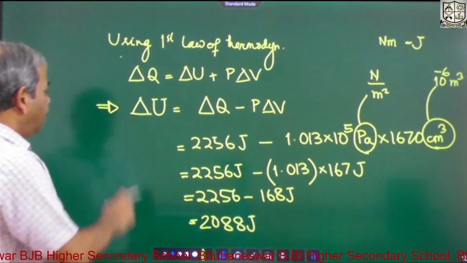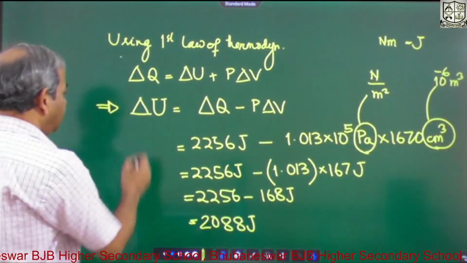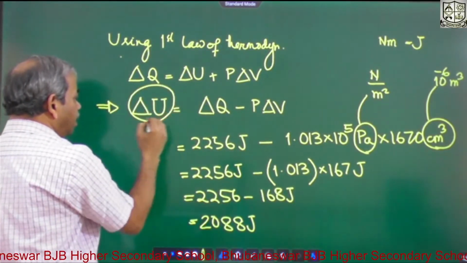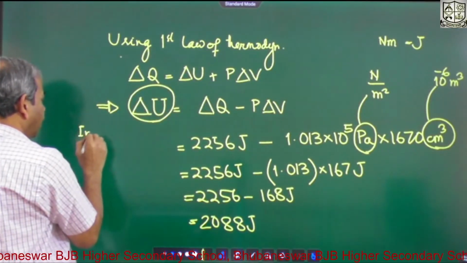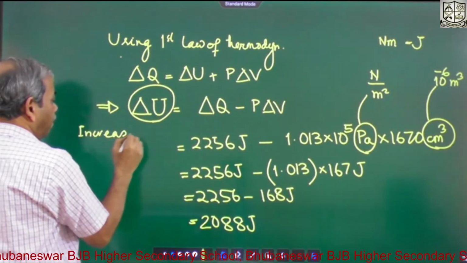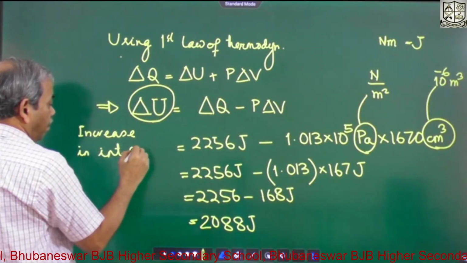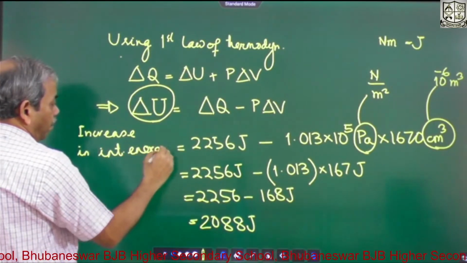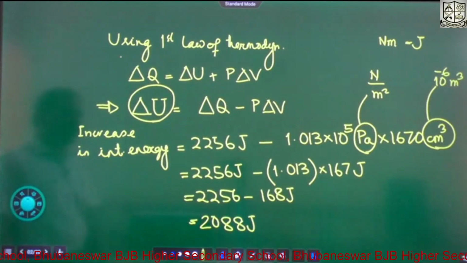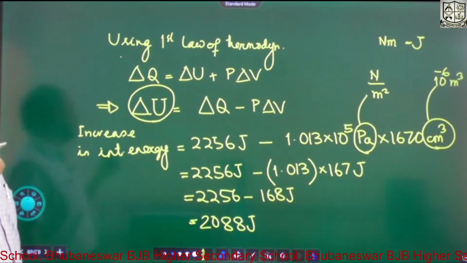So this is the increase in internal energy of 1 gram of water.